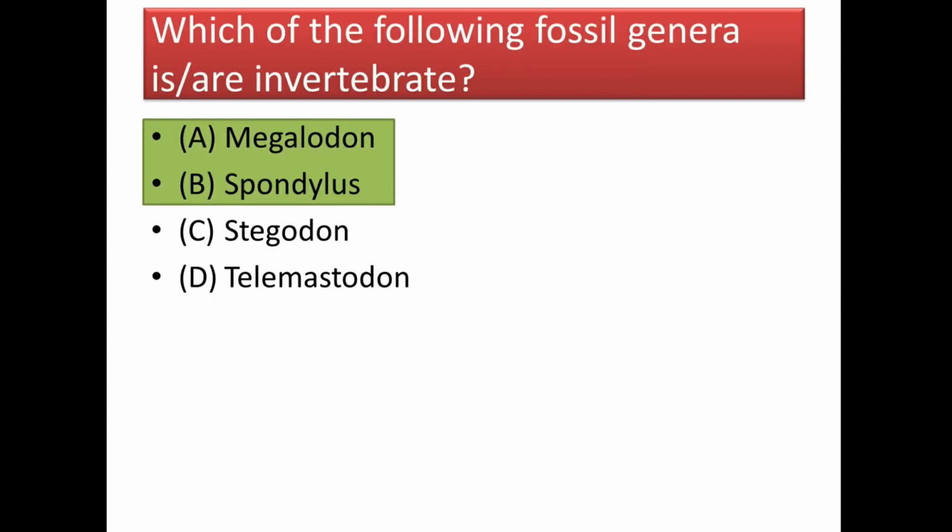Next question, which of the following fossil genera is invertebrate? And the options are Megalodon, Spondylus, Stegodon and Telemastodon. Now see, Stegodon and Telemastodon belong to elephant fossils. So these are vertebrates, okay. Megalodon is a shark fossil and Spondylus is a mollusca, that is bivalvia, okay. So both Megalodon and Spondylus, they are invertebrate.